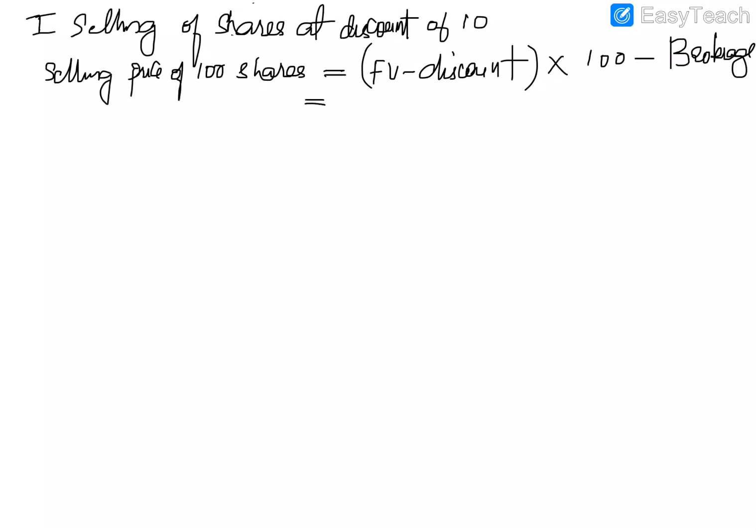So now we will add the values. The face value is 50. 50 minus discount rupees 10, so 50 minus 10 into 100 minus brokerage, which is rupees 20.